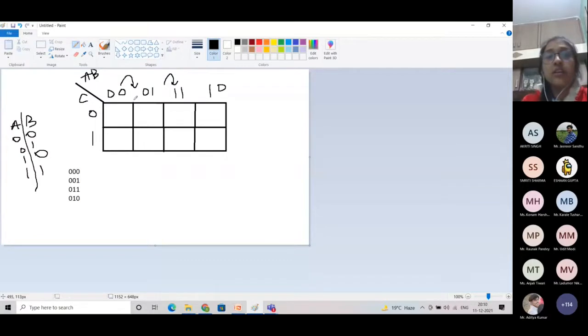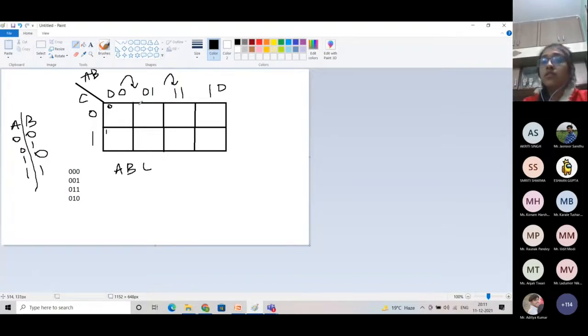Now, as I said, each square represents one output of our truth table. Now, how can we see which output is which one? So what is the input of our truth table? The input of our truth table is A, B, C. Now we will see the values of A, B, C and number each square. So for the first block, the value of A, B, C is 0, 0, 0, and 0, 0, 0 is our 0th output. Fine. For this case, the value of ABC is 0, 0, 1. So 0, 0, 1 is our first output.